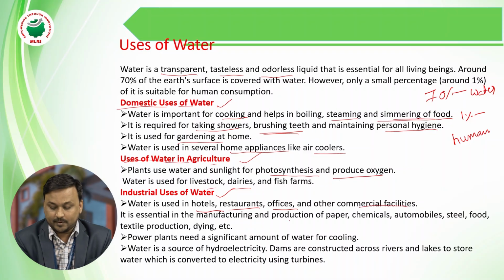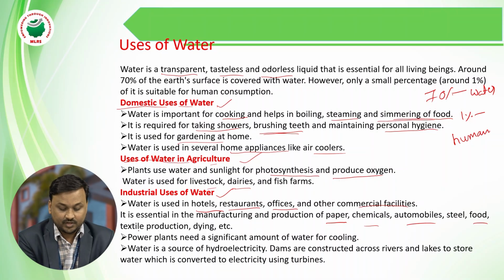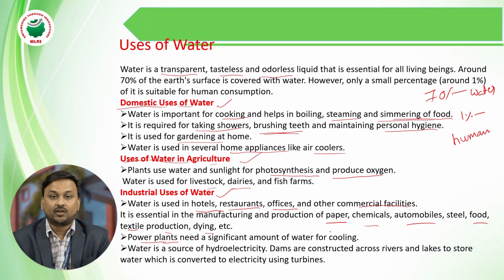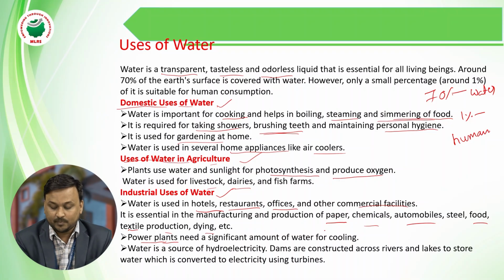Mainly, industries such as paper, chemical, automobile, steel, food, textile production, dyeing, etc. all find water very essential. And power plants: why do we use water in power plants? Water is used for cooling, and water is the main source of hydroelectricity.